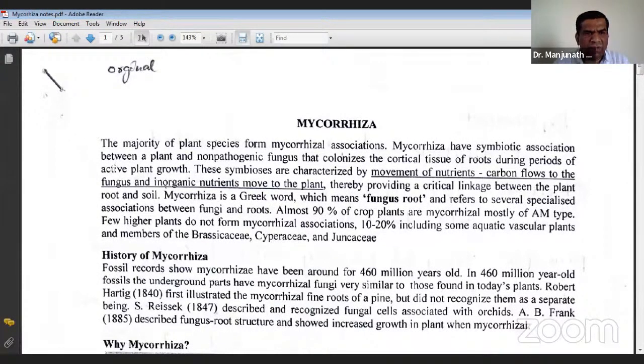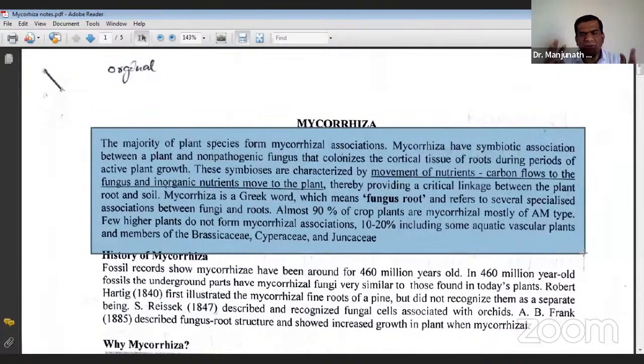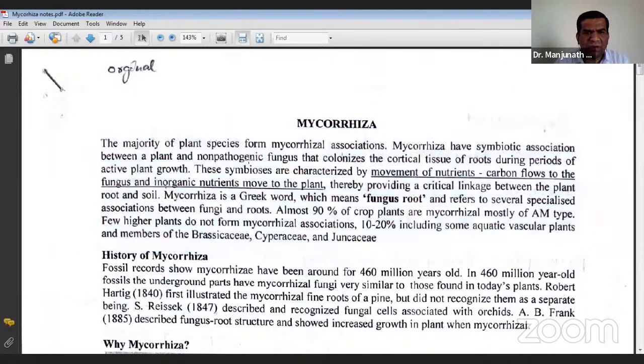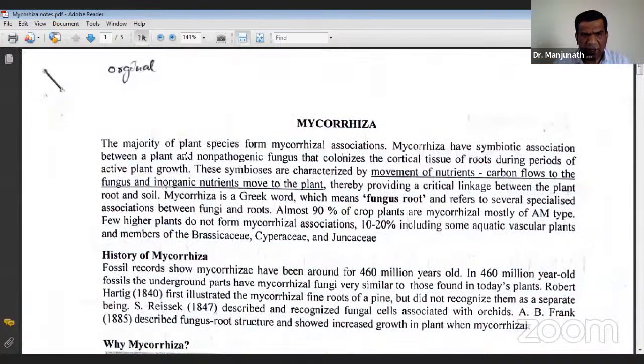Out of this paragraph, what can be the expected question for your SRF or ARS or any other exams? You can expect a question like: the fungus is a symbiotic association, not saprophytic, not parasitic. It is symbiotic, so that is an expected question. It is non-pathogenic. And the literal meaning of the word is fungus root. And 90% of the crop plants are associated with AM fungi.